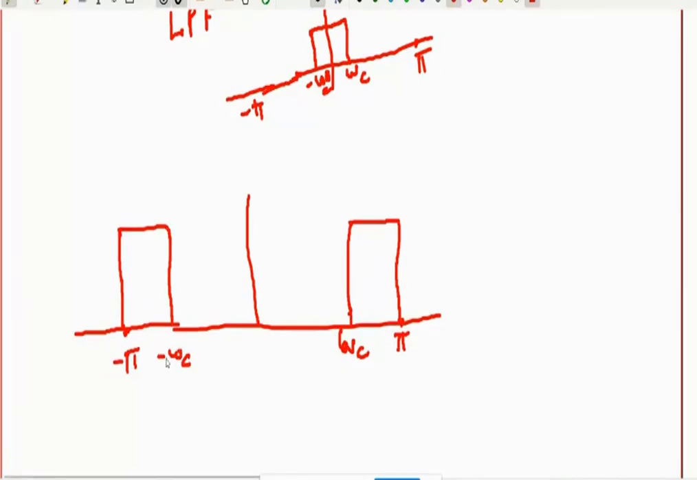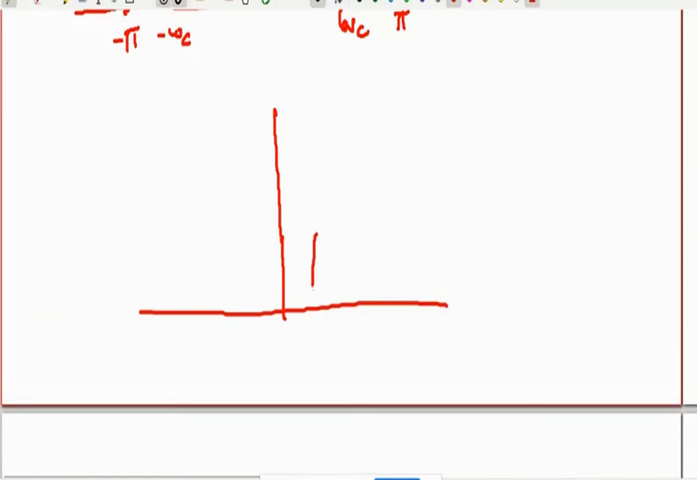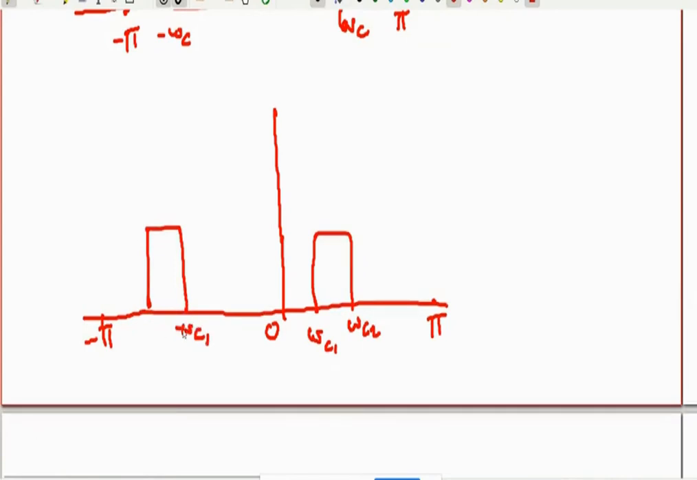Then we can have a band pass filter. It will pass one band of frequency. It has two cutoff frequencies, omega c1 and omega c2. Here is pi, here is 0, here is minus pi, here it is minus omega c2, here it is omega c1. So it is passing a band of frequency from omega c1 to omega c2. So this is the frequency response of the band pass filter.